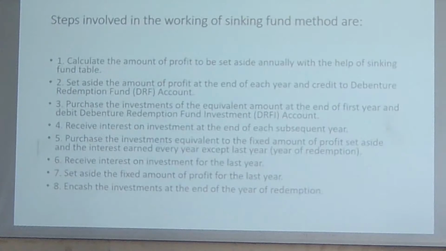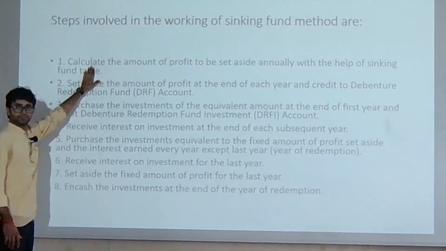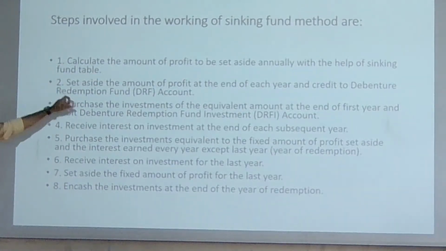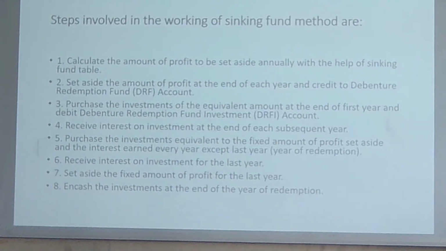Next slide please. Okay, so look at the methods, the steps of the sinking fund. First thing you need to do here: calculate the amount of profit to be set aside annually with the help of the sinking fund table. Now after that, that amount you get from the profit at the end of the year, and then you transfer it to the debenture redemption fund account, credited to the debentures redemption fund account, then purchase the investments of equivalent amount of money.